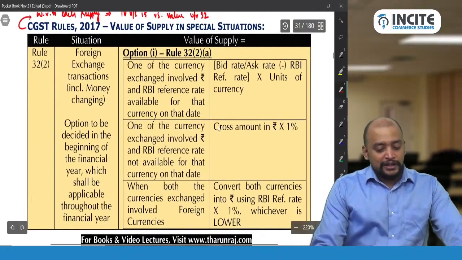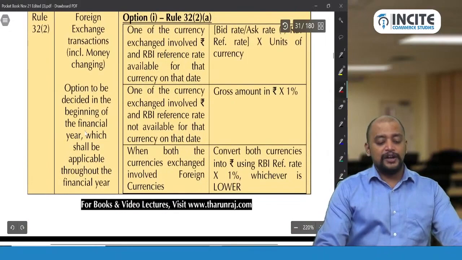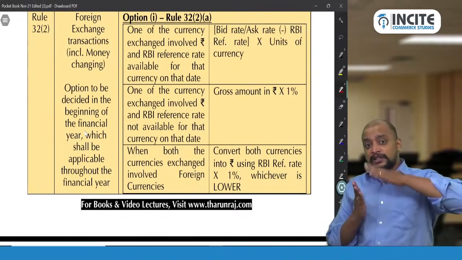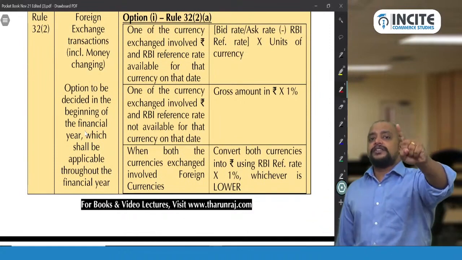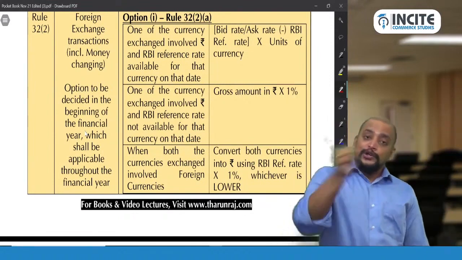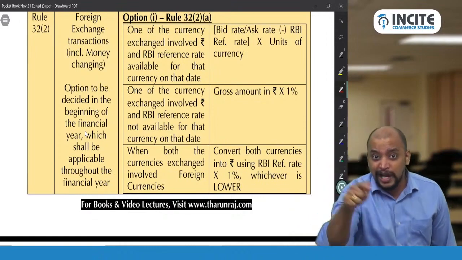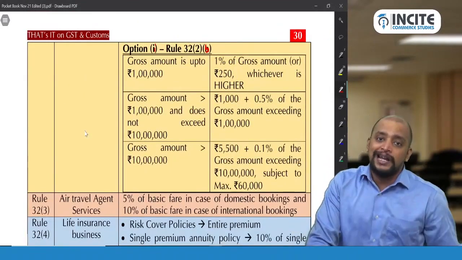And this option, either 32(2)(a) or 32(2)(b), is to be decided in the beginning of the financial year, and shall be applicable throughout the financial year. So between 32(2)(a) and (b), you cannot shift invoice-wise. That should be once in the beginning of the financial year. But between transaction value and rule 32, you can decide for each invoice. But between 32(2)(a) and 32(2)(b), once in the financial year, you need to follow any one as standard.